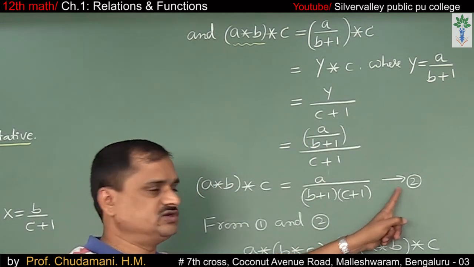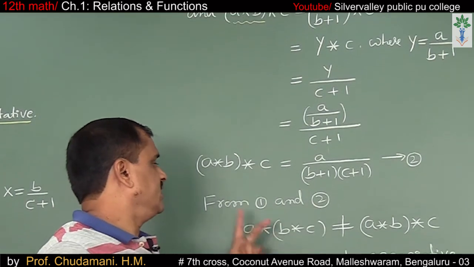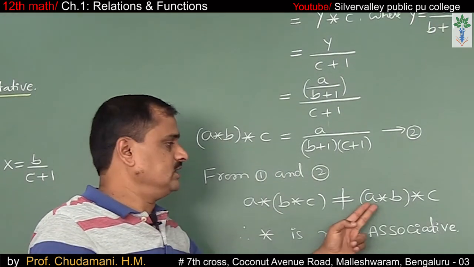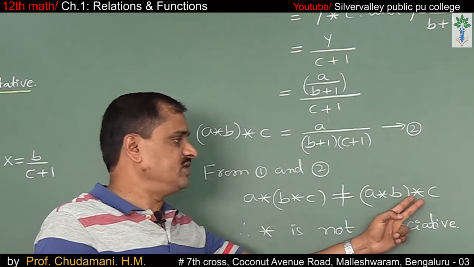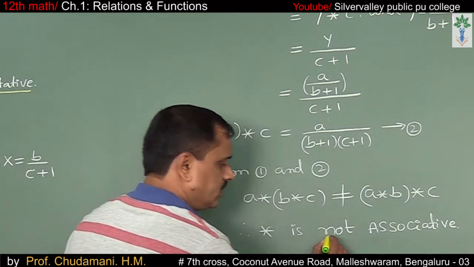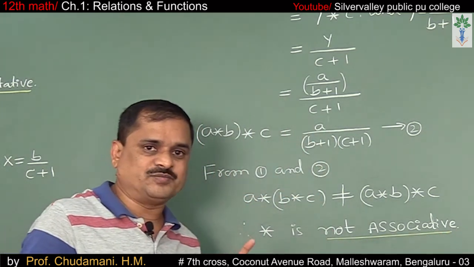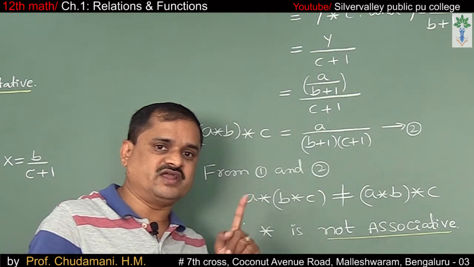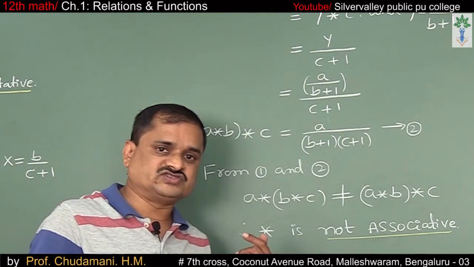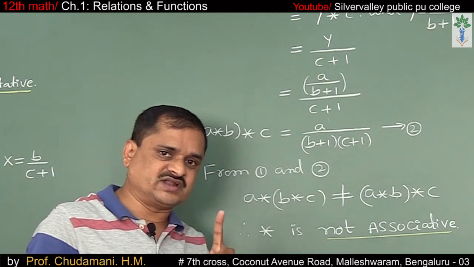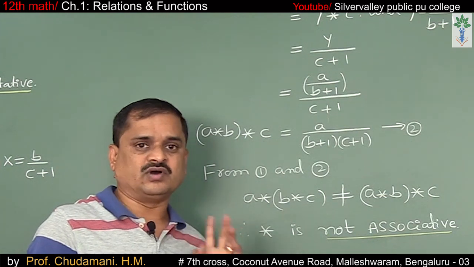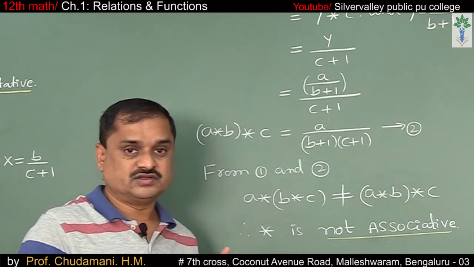Say this is equation 2. From 1 and 2, A star B star C is not equal to A star B star C. Therefore, star is not associative. So, for the defined operation A star B equals A divided by B plus 1, it is not a binary operation. Hence, it cannot be associative or commutative. Okay, it's a good question.